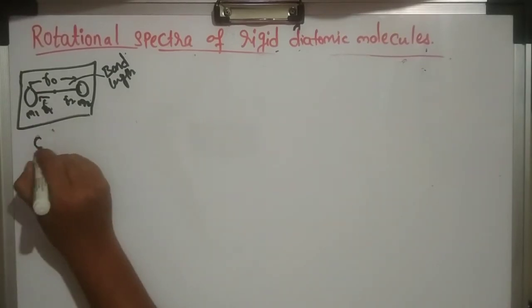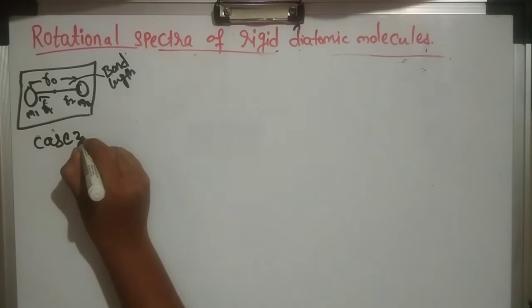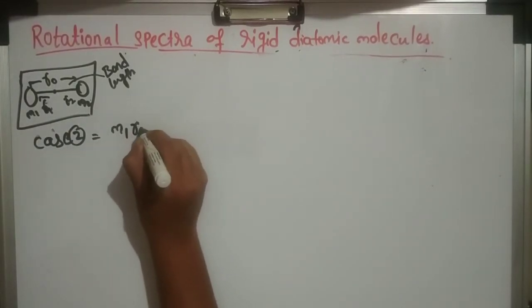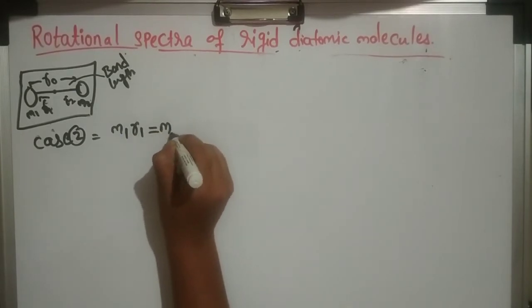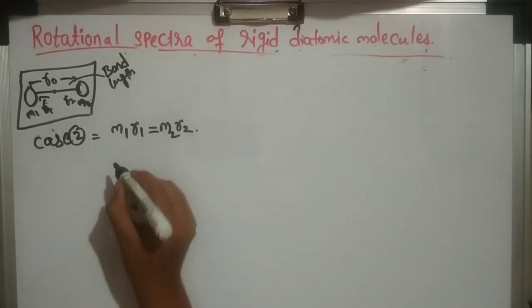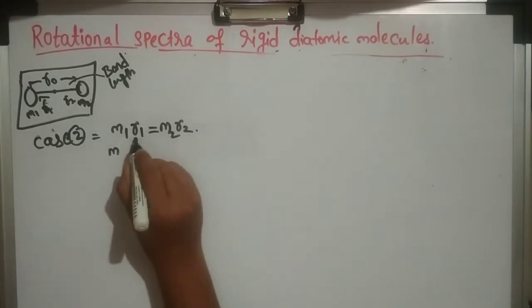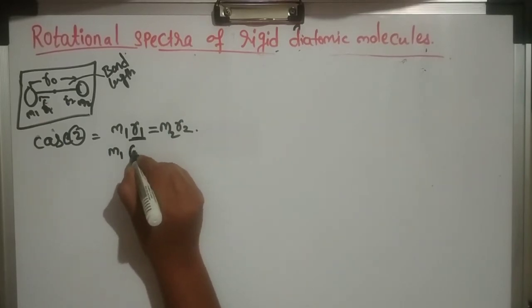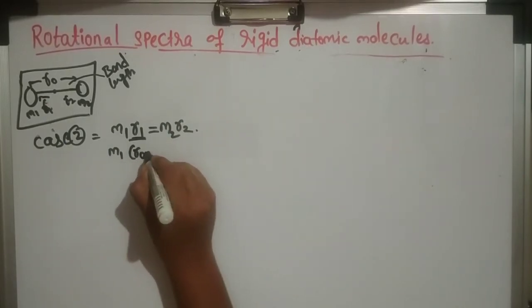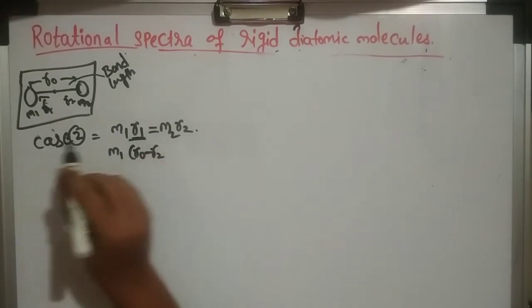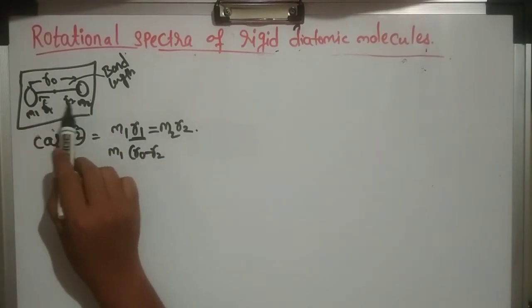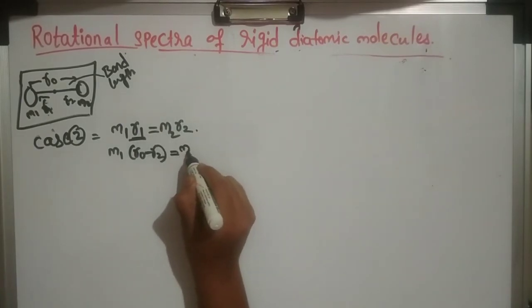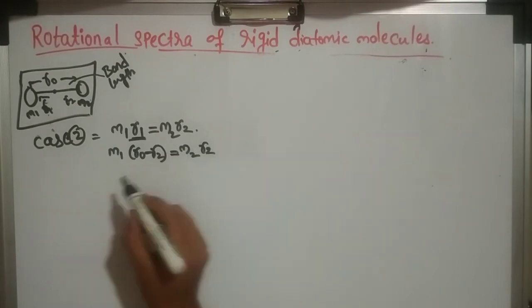Now case 2. Again we have M1 R1 equals to M2 R2. Now we rewrite this R1. How? R1 equals R0 minus R2. So when we do R0 minus R2, we get R1, M1 into R0 minus R2 equals M2 R2.